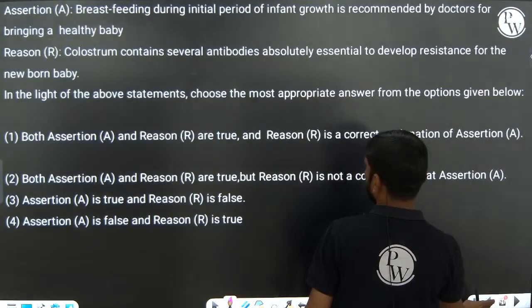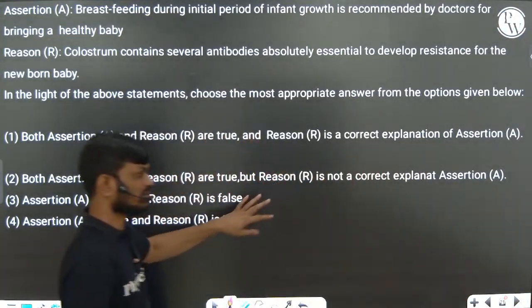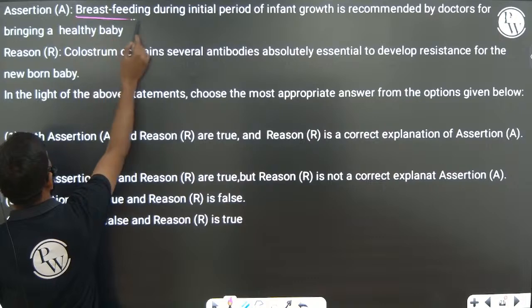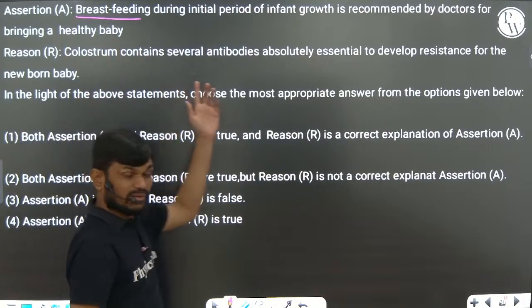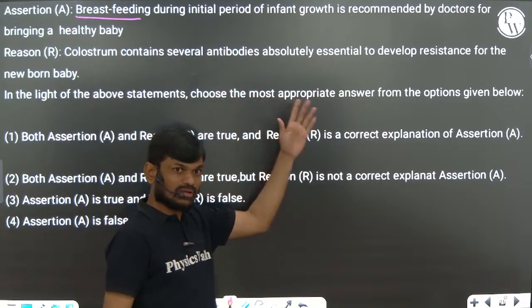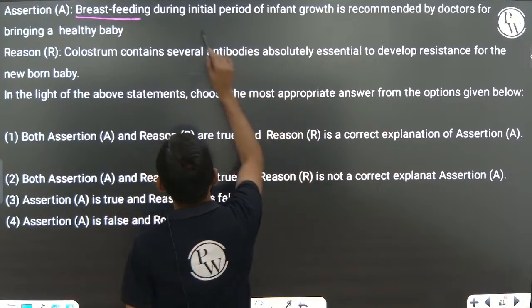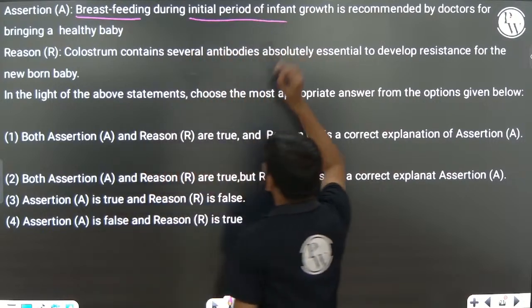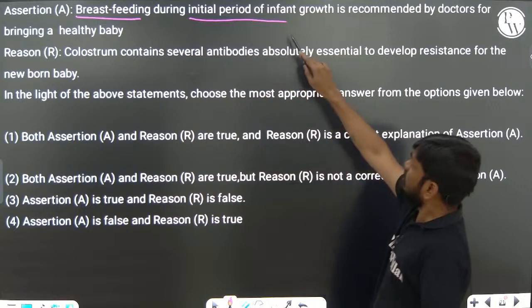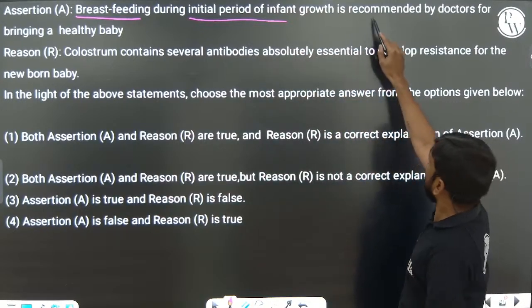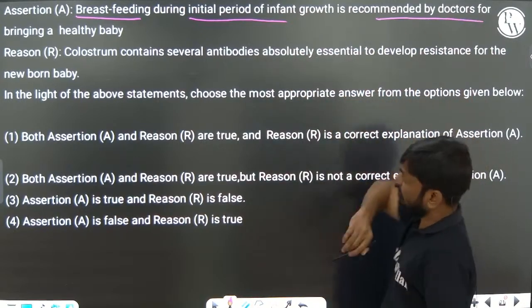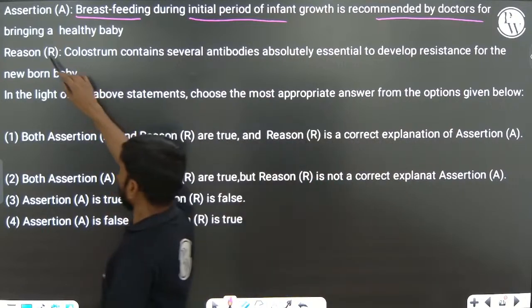So now you can see this is the question given from that area, I think from the 2024 NEET exam. Breastfeeding during the initial period of infant growth is recommended by the doctor, bringing up a healthy baby.